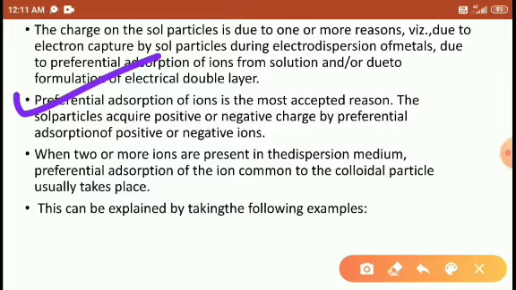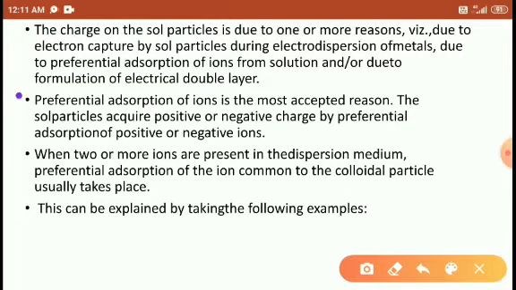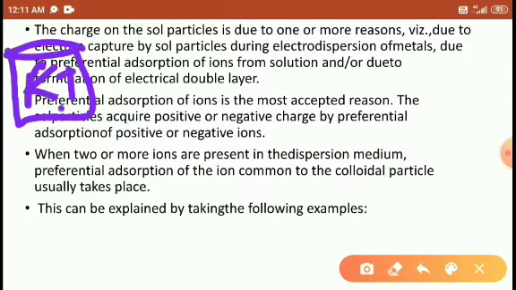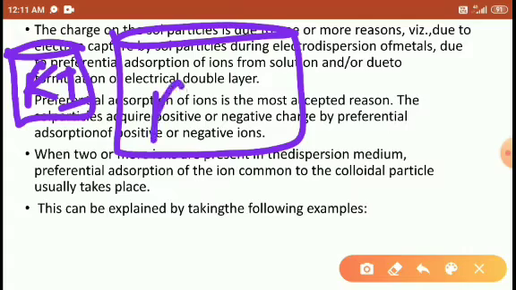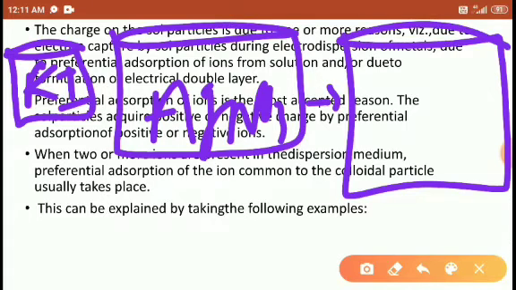Preferential adsorption of ion is the most accepted reason. Here, preferential adsorption means I am using a small amount of KI and a high amount of AgNO3, and it forms AgI here.